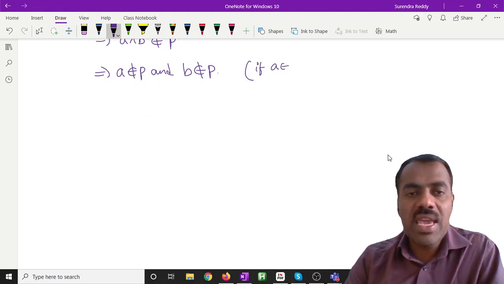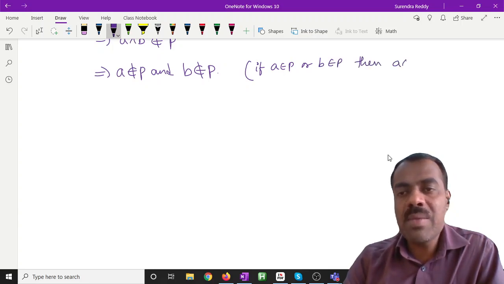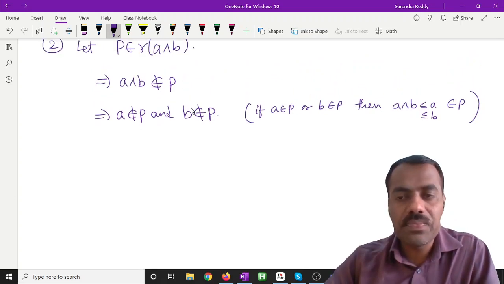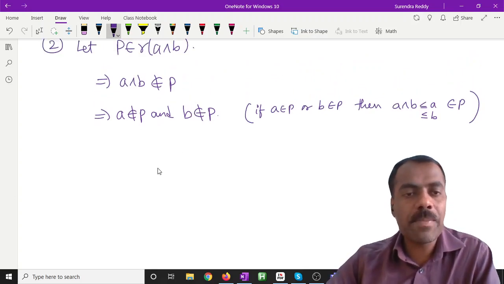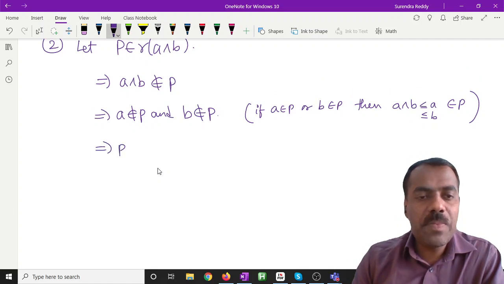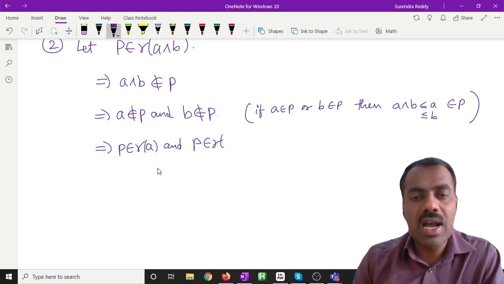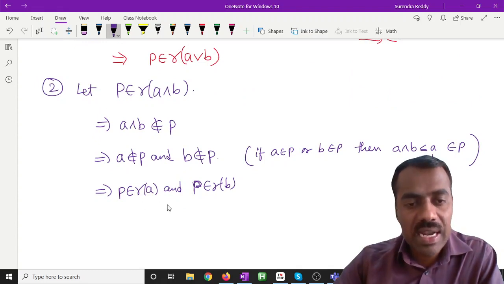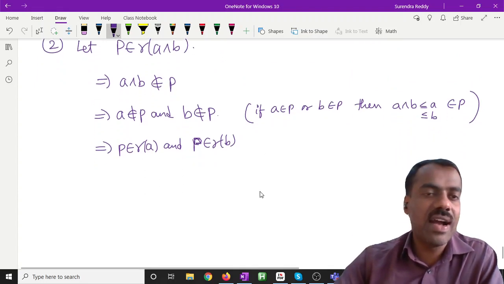If A is in P or B is in P, then A meet B, because it is less than or equal to A or less than or equal to B, is in P, but we know that A meet B is not in P. Is this clear? Okay. So that shows that P is in R of A, P is in R of B, right? So that proves that R of A meet B is contained in R of A intersection R of B.